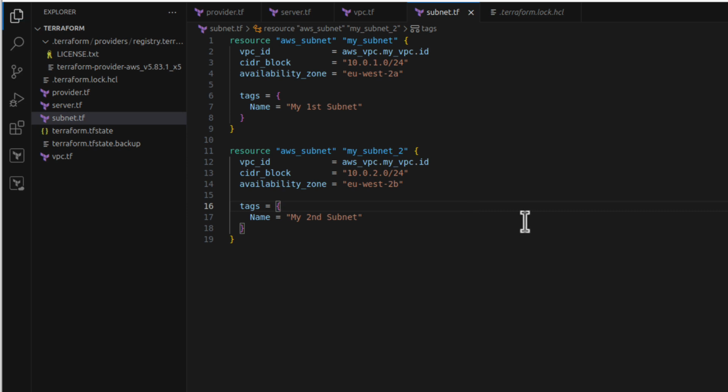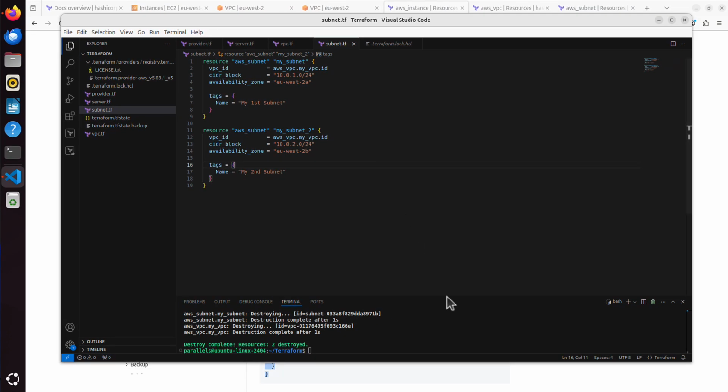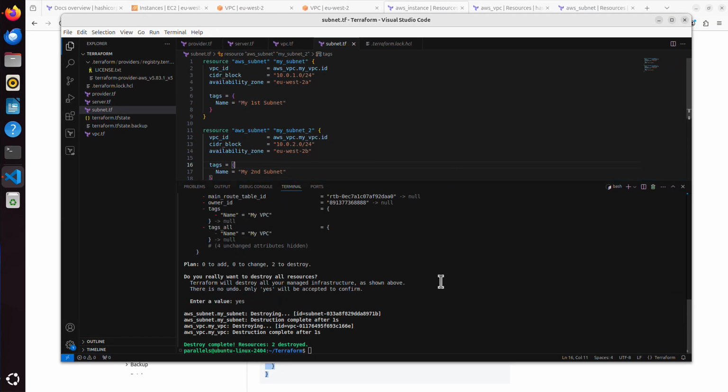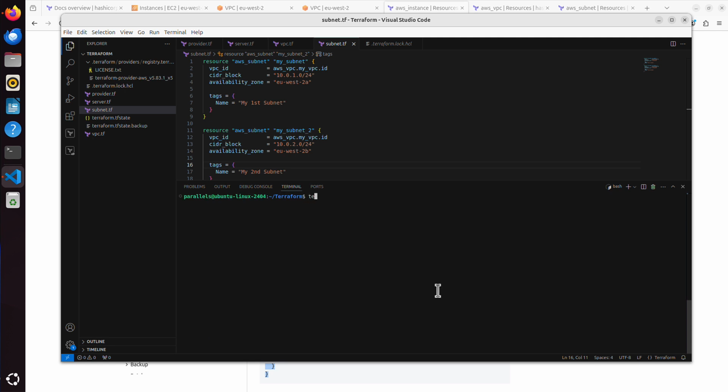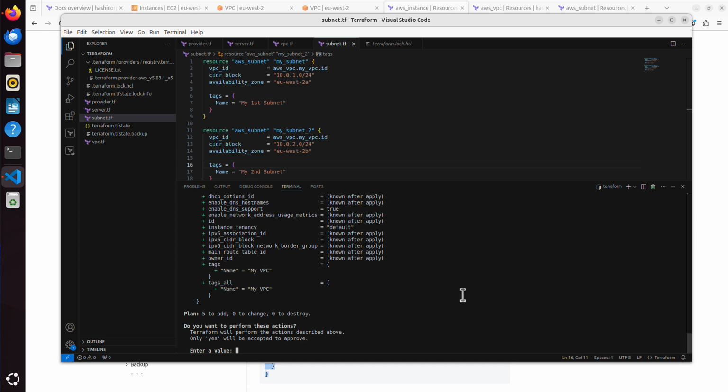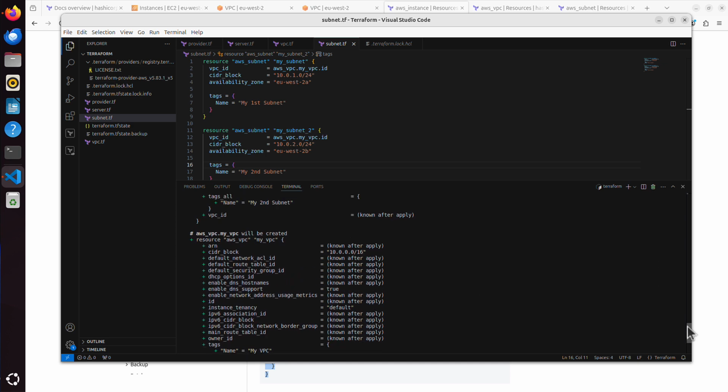Now let's see if I messed up something. Let's clear everything, and I will run terraform apply maybe. As we remember, apply will also create a plan anyway, so we will see if everything is fine or not. So I will run it. Looks like everything is fine. It says 5 to add. And what is it going to add? Let's go back to the very top.